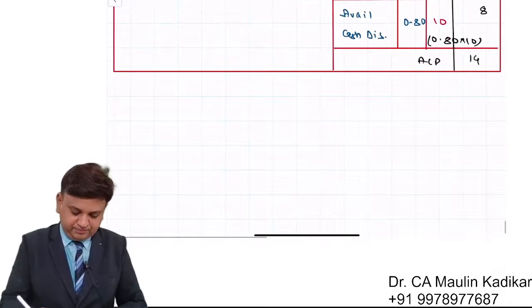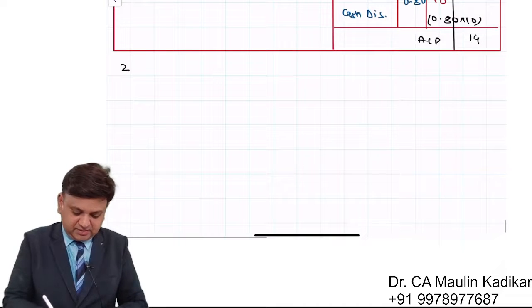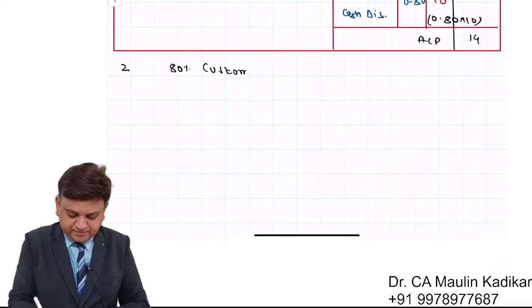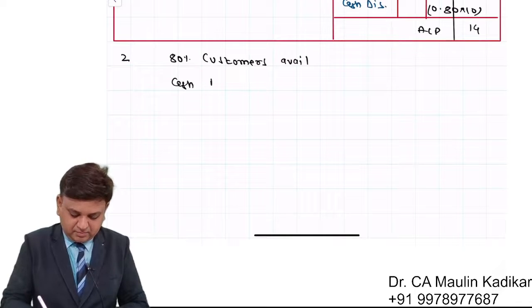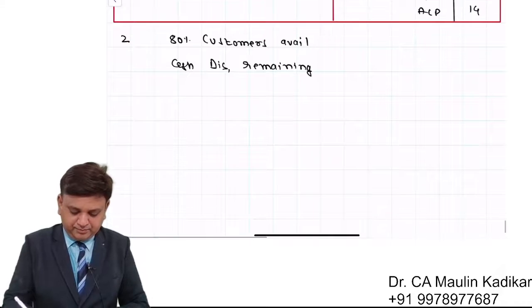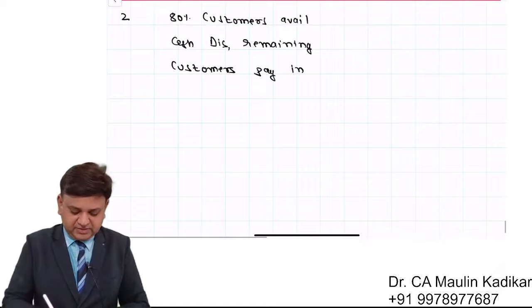Situation number 2. In that, we may be provided like this: 80% customers avail cash discount, remaining customers pay in 40 days.